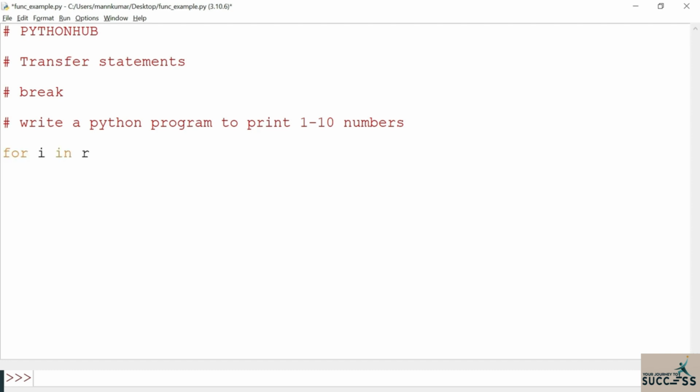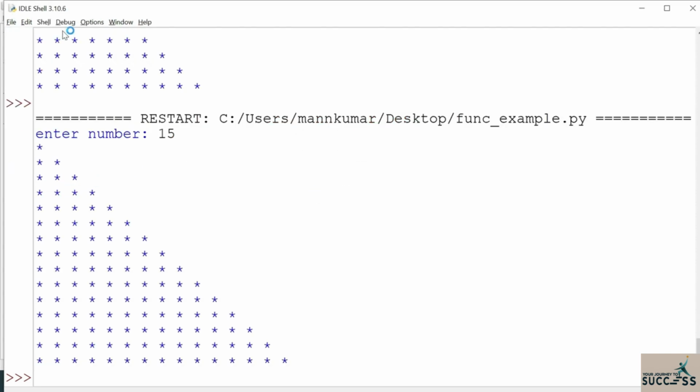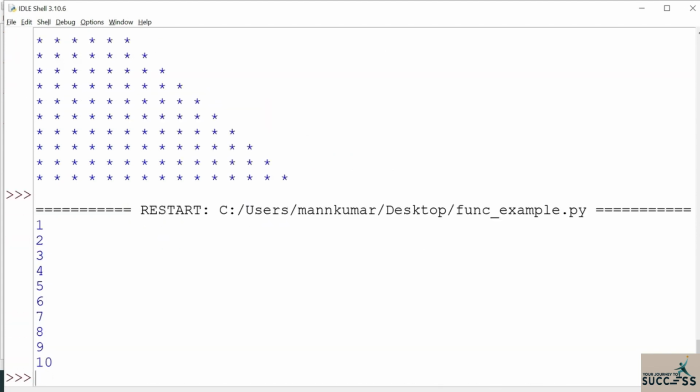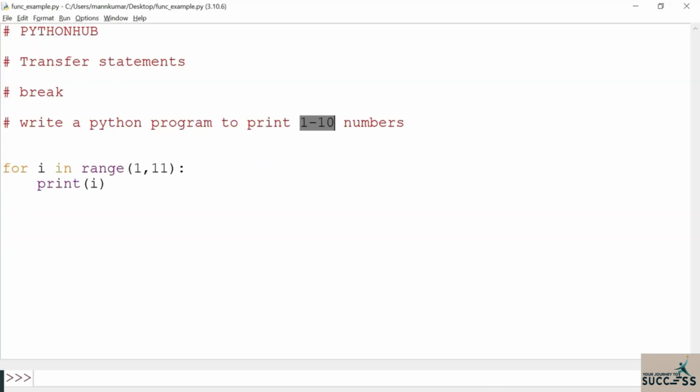for i in range(1, 11): print(i). So what this simple loop will do is print all the numbers present in the range 1 to 10. See, 1 to 10 all the numbers are getting printed in this scenario.